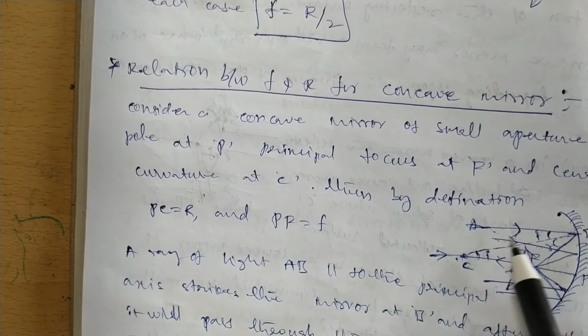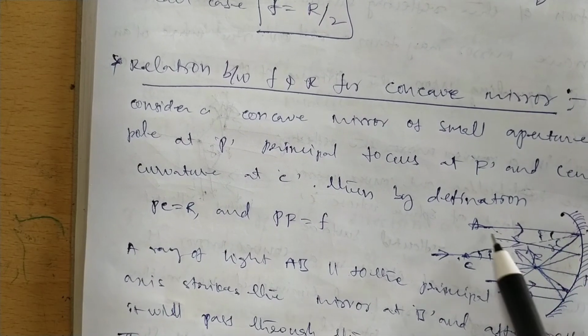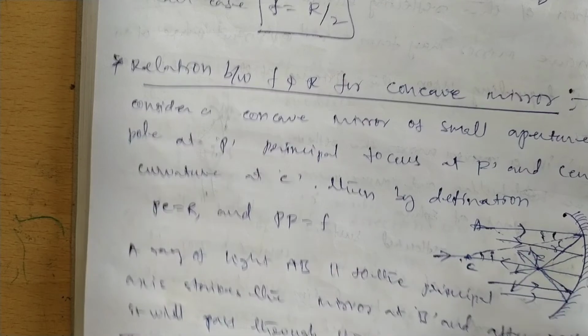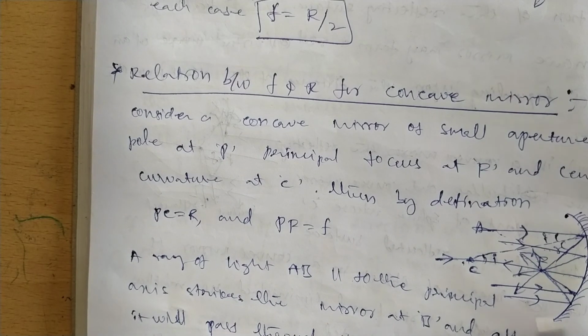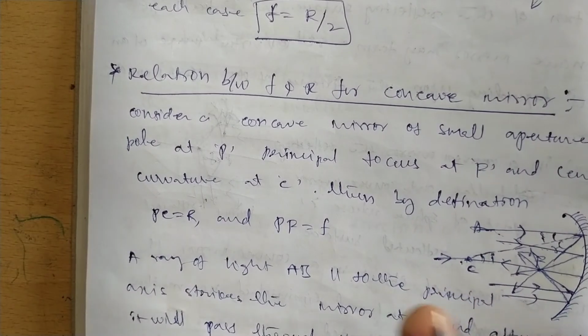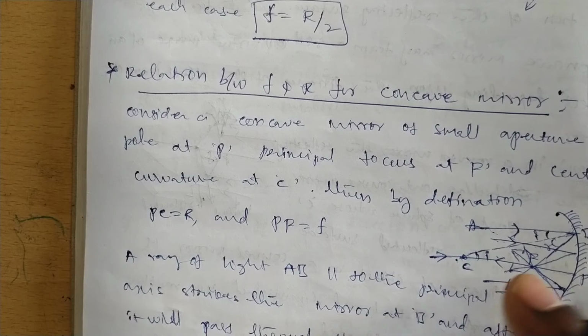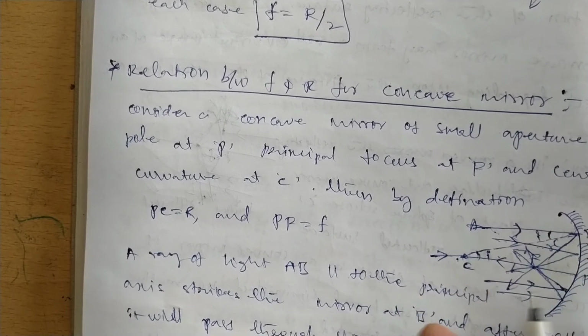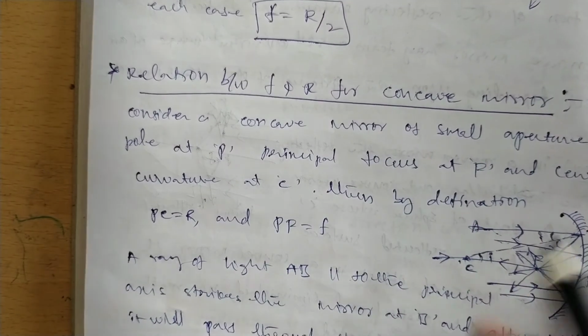Take one spherical concave mirror, where light falls on the mirror. The expression is different in the two cases. This is beyond the syllabus and may or may not come in the exam, which is why it is explained in the notes.